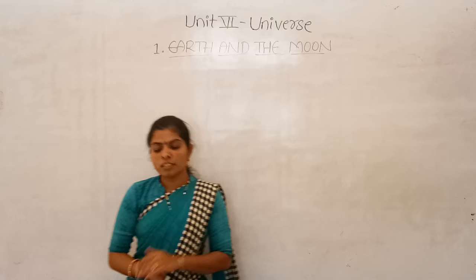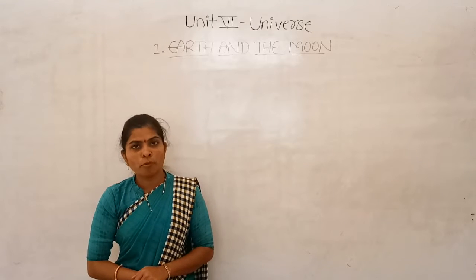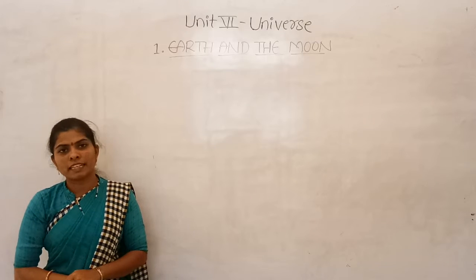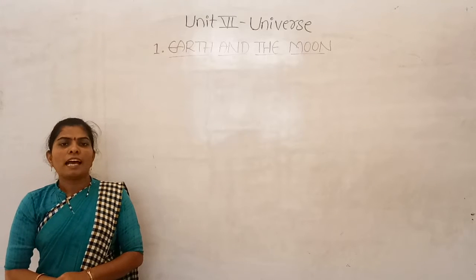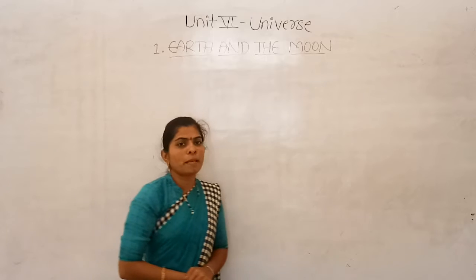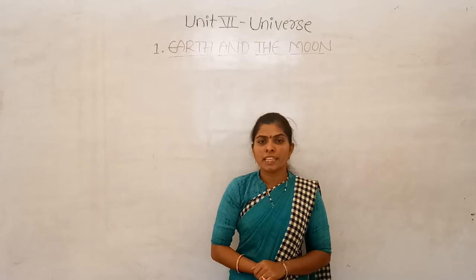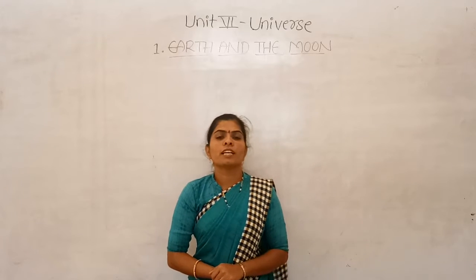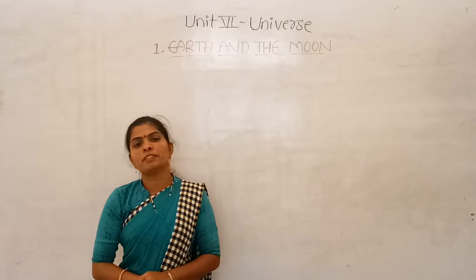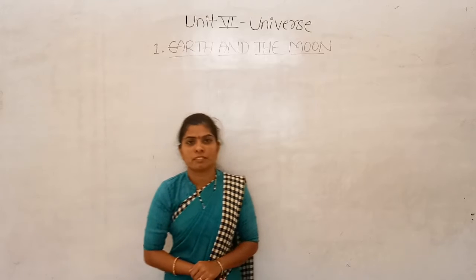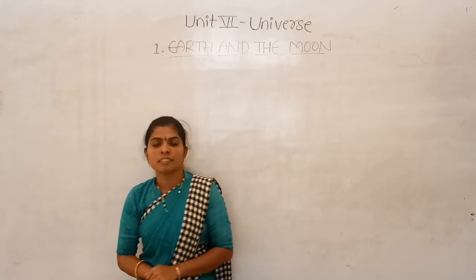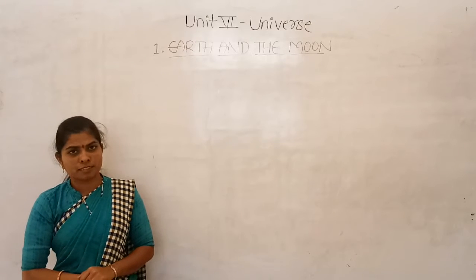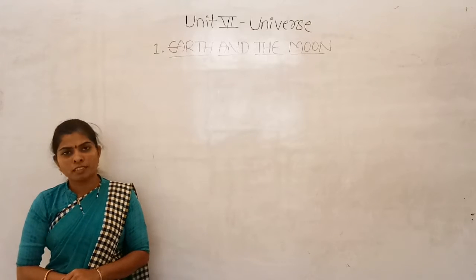The Earth is a heavenly body and we call it a planet, and it is the third planet from the Sun. The Earth is the only planet where life exists. Since it is spherical in shape, we can calculate the diameter of the Earth. The diameter of the Earth is around 12,756 kilometers.